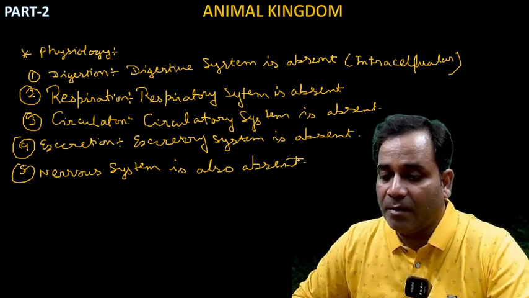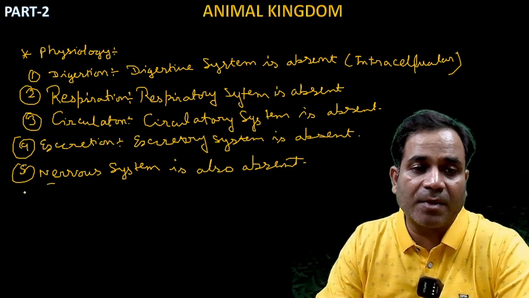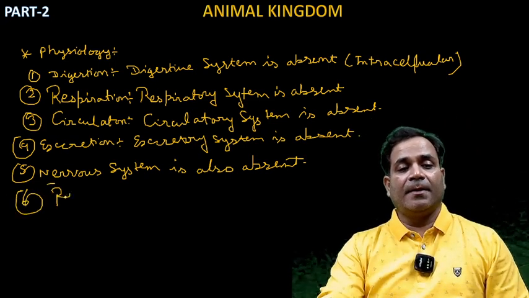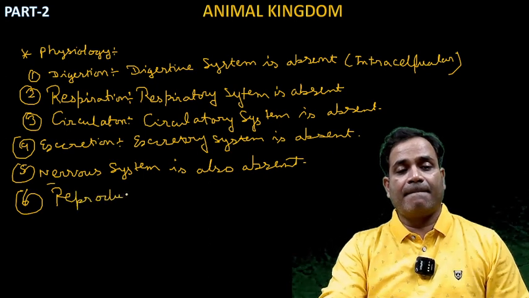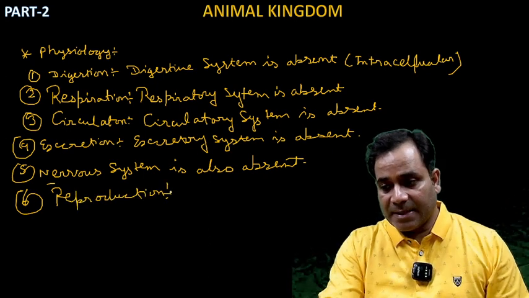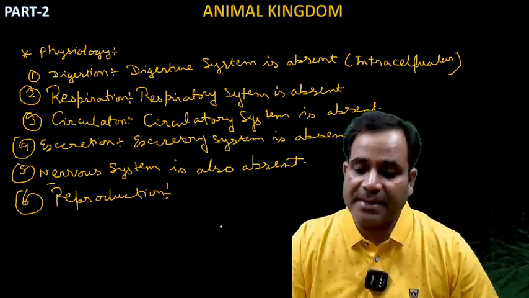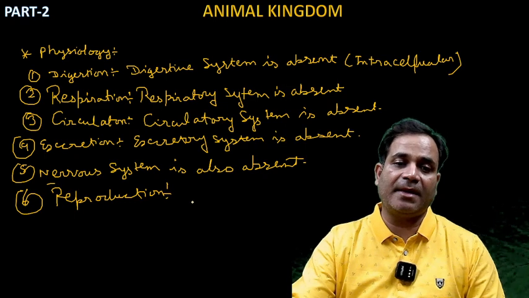Okay. Now, if anybody asks you about reproduction, among the general characters of physiology, what is the reproduction here? Sexes are not separate, my dear.